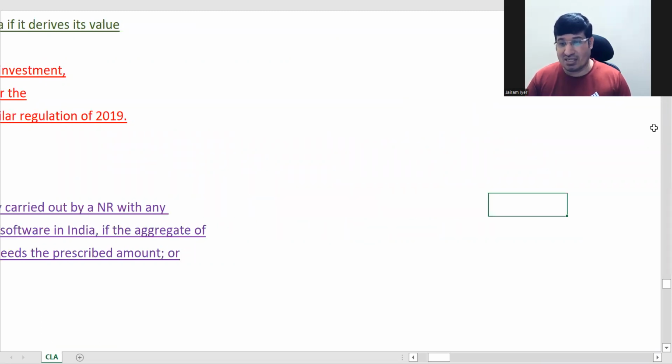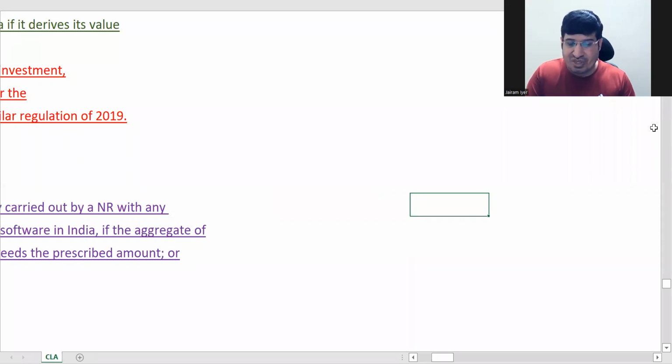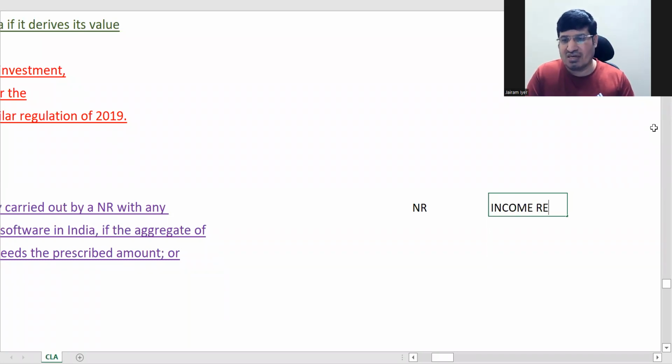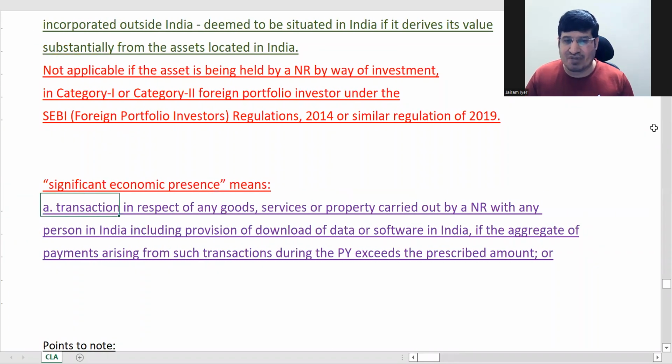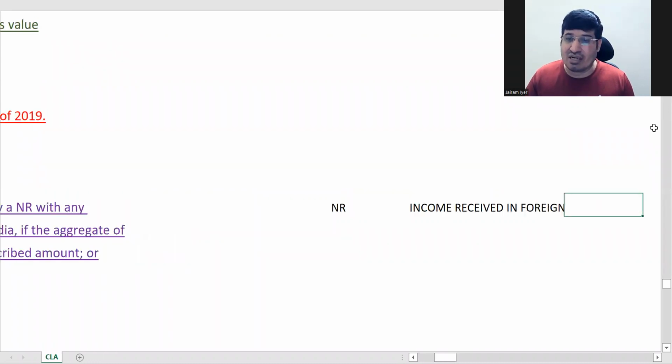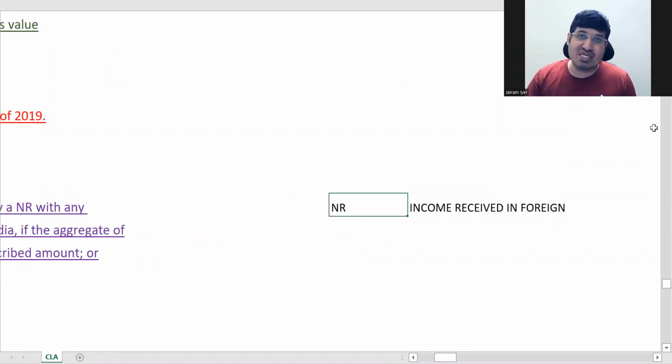But remember, the main thing here is the NR is based in a foreign country, and whatever income he is receiving is also received in a foreign country. Then what we would say normally is that it is not taxable in India. And whatever we have said about business connection in India,